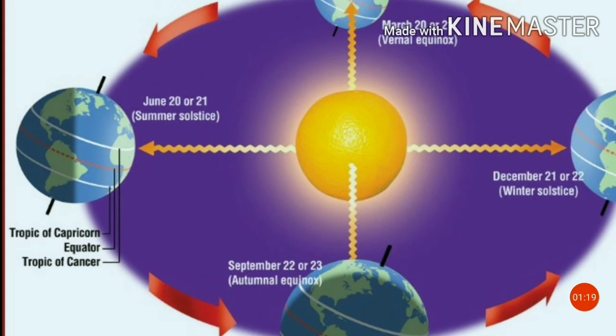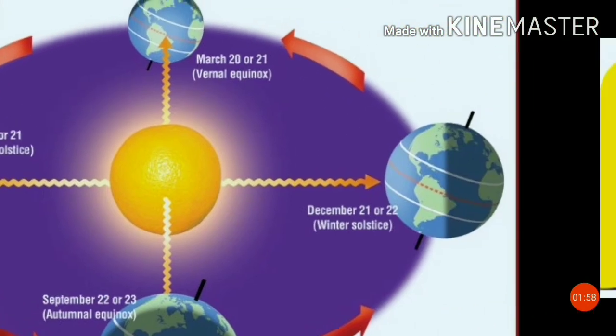The North Pole is inclined towards the Sun, and the places beyond the Arctic Circle experience continuous daylight for about 6 months, since a large portion of the northern hemisphere is getting light from the Sun. It is summer in the regions north to the equator. The longest day and the shortest night at these places occur on 21st June. At this time in the southern hemisphere, all these conditions are reversed. It is winter season there. The nights are longer than the days. This position of the Earth is called the summer solstice.